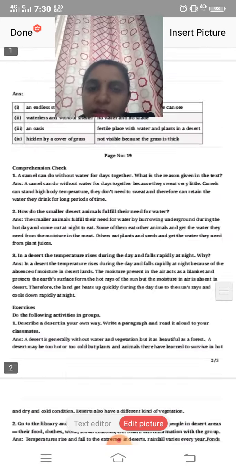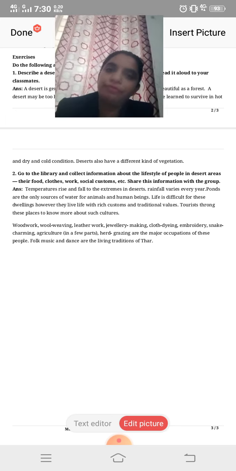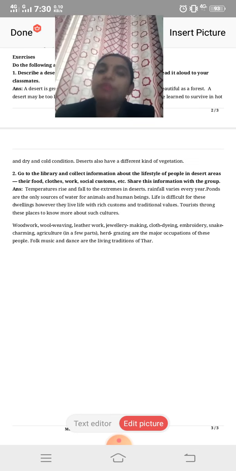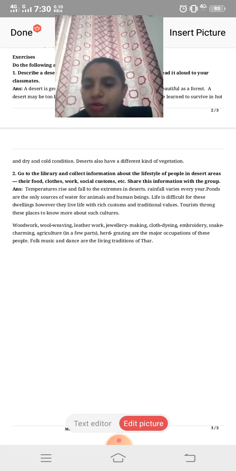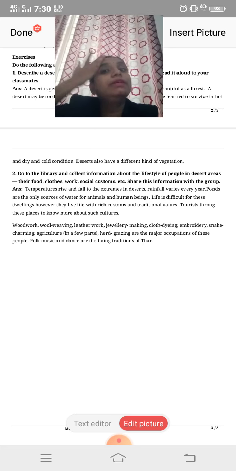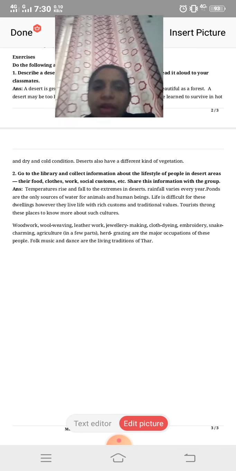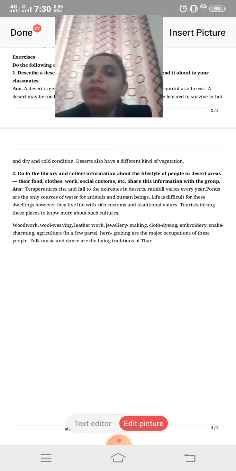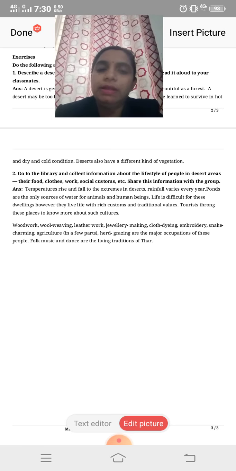Okay, this is the information. The second one is the activity. If you have a picture of a desert anywhere, or a picture of a camel anywhere, if you get it in your old books or your siblings' old books, I'm not asking you to go to the shop, then stick that picture and write one paragraph about the desert in your scrapbook. This is our first activity, what to do. And if you don't have a picture, simply write down the information about the desert in the scrapbook.